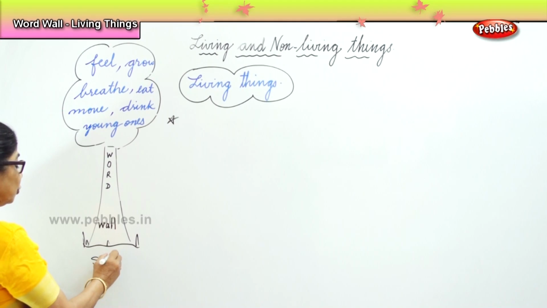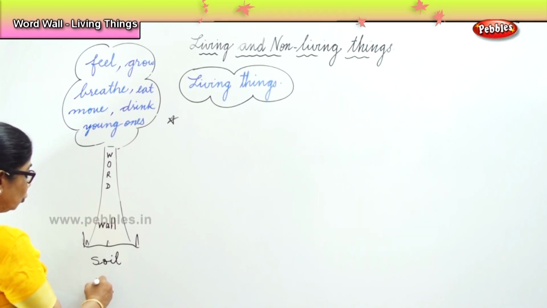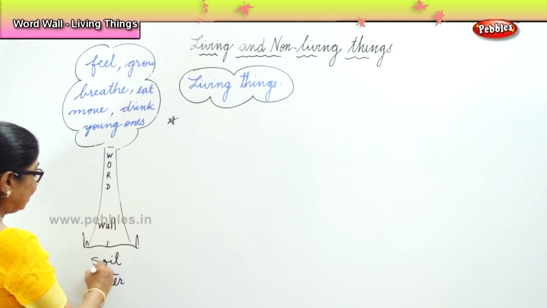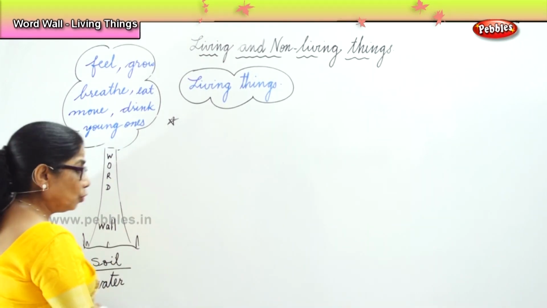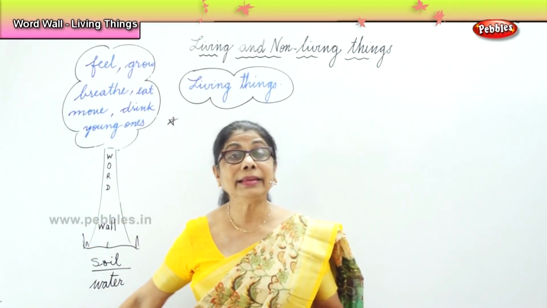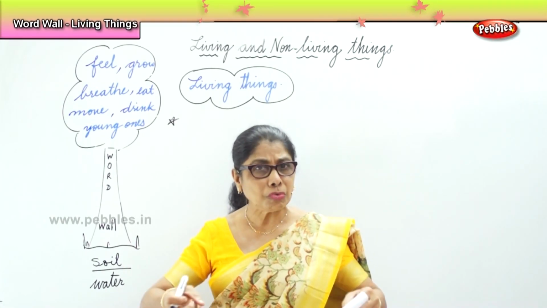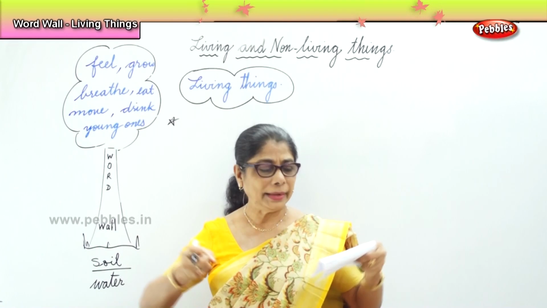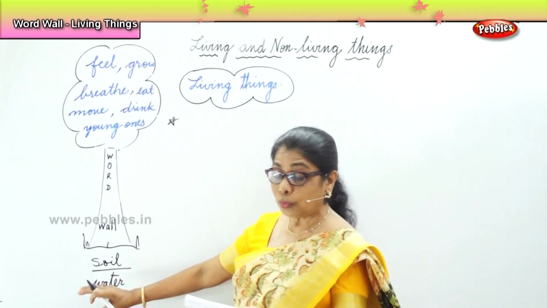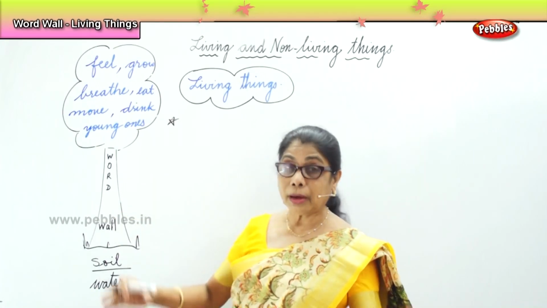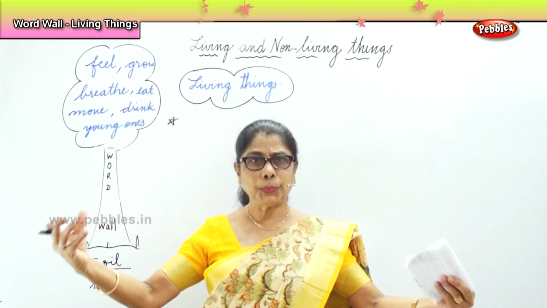And in the soil, there is water. The tree has its root in the soil and it gets water. It drinks water. The root will take the water and minerals. So, soil and water help the tree, the plants, to grow.